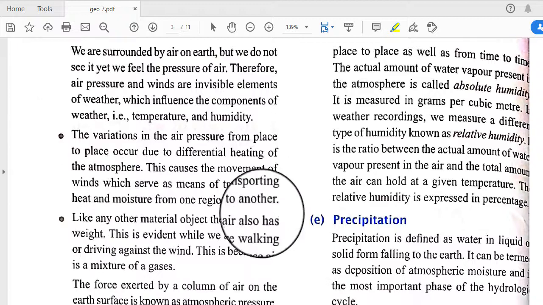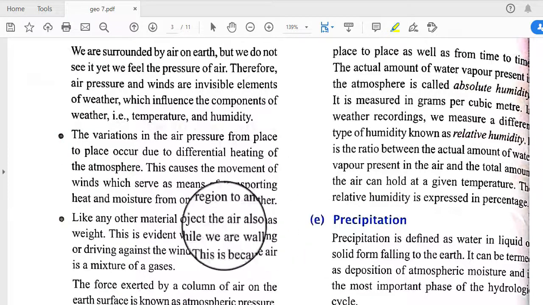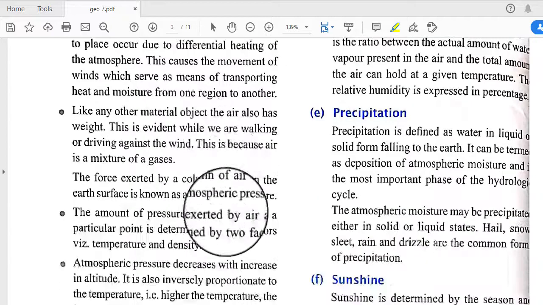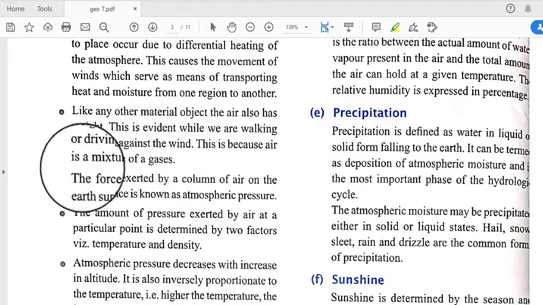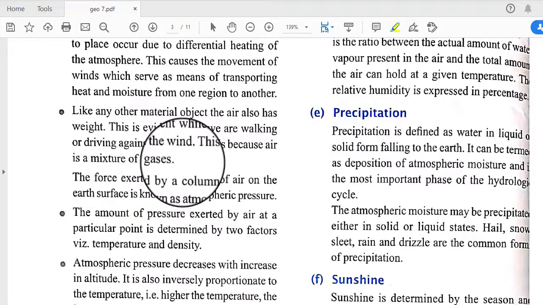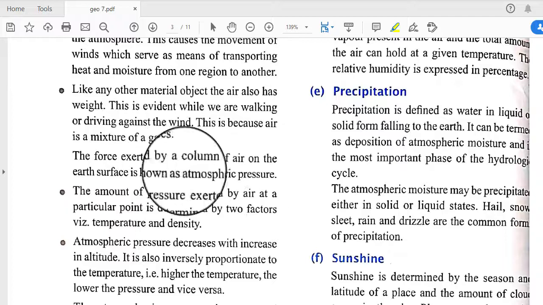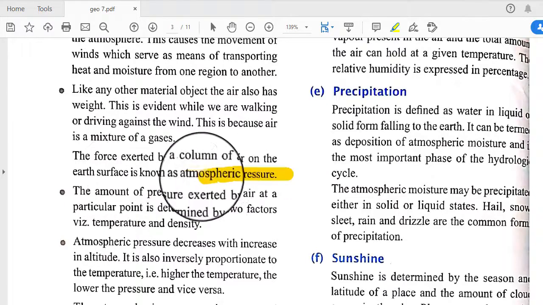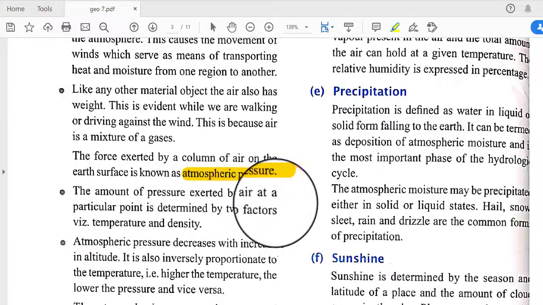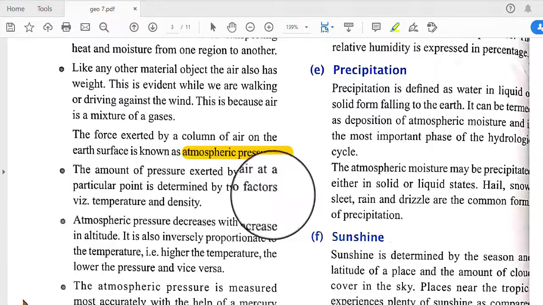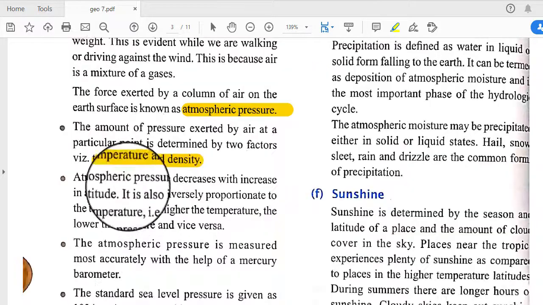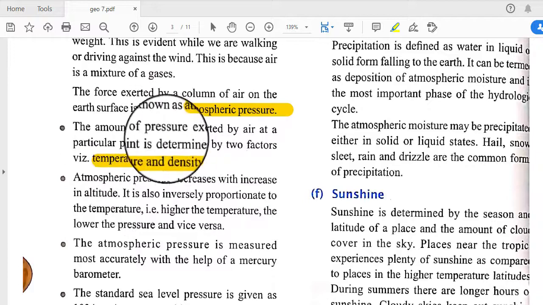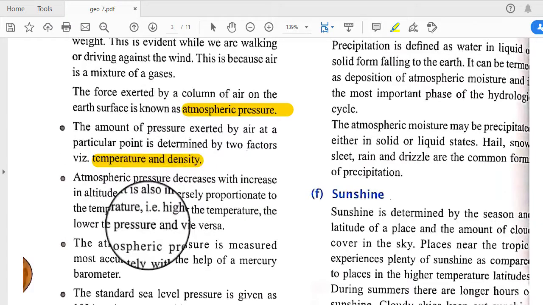Like any other materials or objects, the air also has weight, and this is evident while we are walking or driving against the wind. This is because air is a mixture of gases, and the force exerted by a column of air on the earth's surface is known as atmospheric pressure. The amount of pressure exerted by air at a particular point is determined by two factors, temperature and density. Atmospheric pressure decreases with increasing altitude.